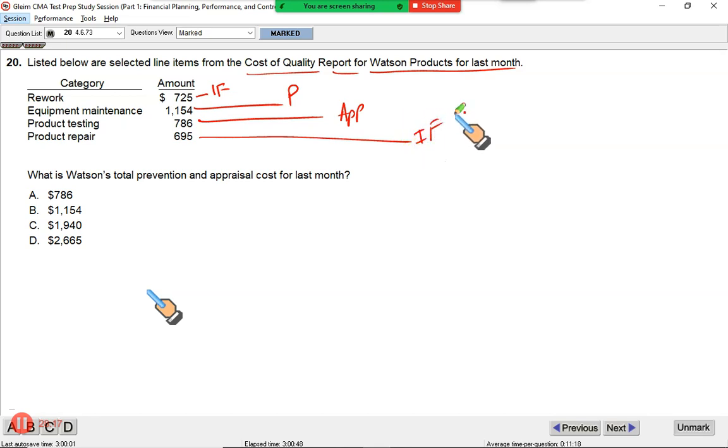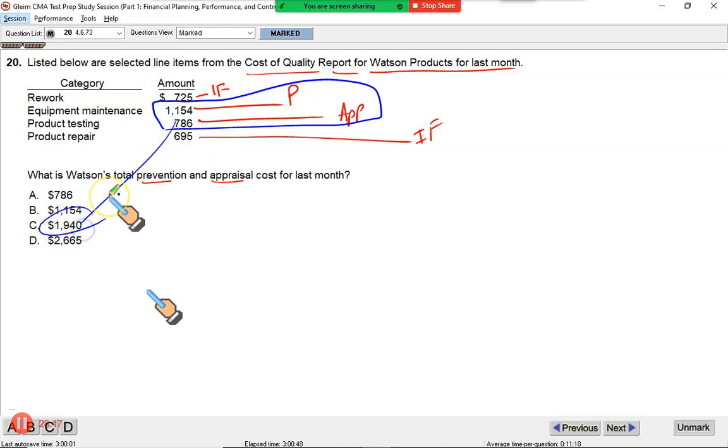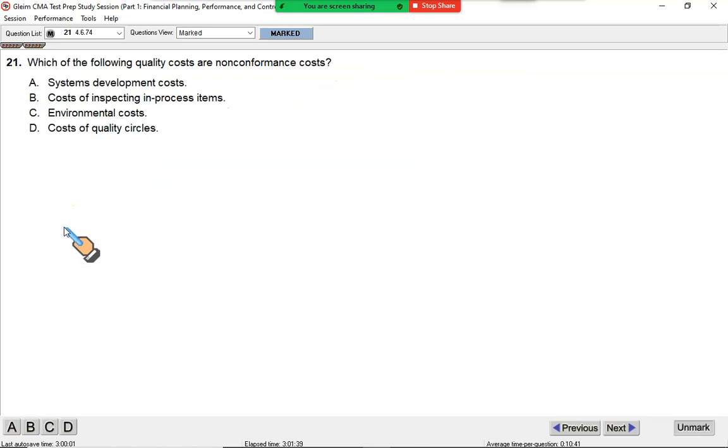Now the question says, what is the Watson total preventive and appraisal? When I say total preventive and appraisal, this is what you need to add up. So 1154 plus 786, I believe is going to be 1940. Sum of preventive and appraisal cost. That makes C to be the correct option.